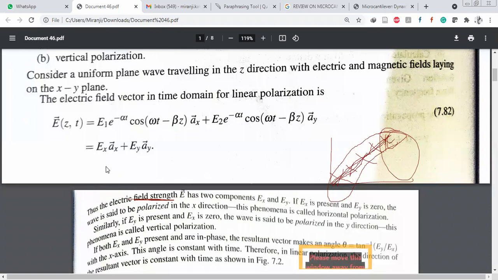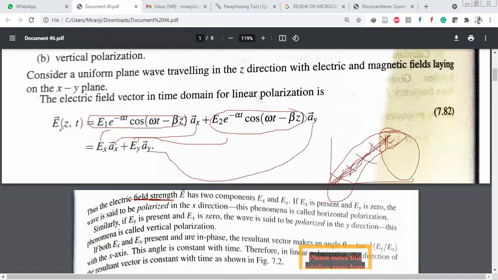This first term is Ex into ax, and this second term is Ey into ay. So E(z,t) equals Ex ax plus Ey ay. Is it clear?